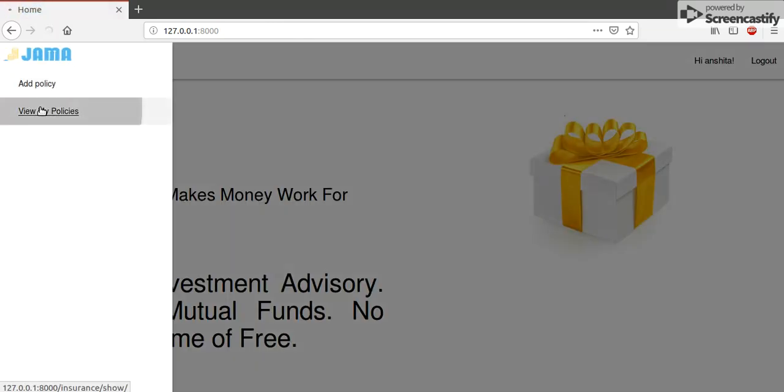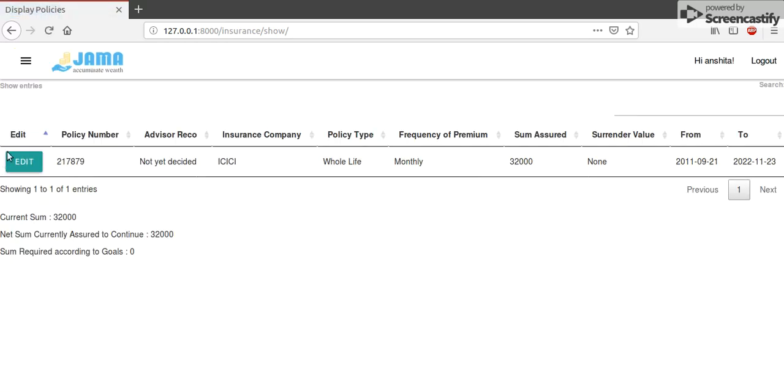When we view our policies here, there's a new policy, with the policy number and everything as we have inputted. Sum assured here is 32,000. Now the current sum and NSATC, the difference between them is that NSATC is dependent on the advisor recommendation. If the advisor has recommended to discontinue the policy, then it will not be counted for NSATC.